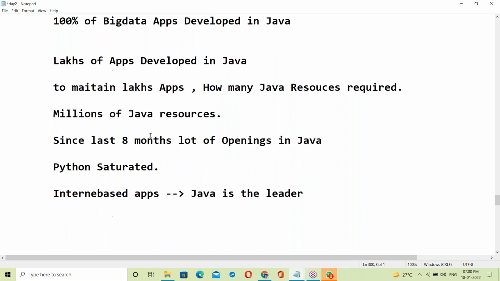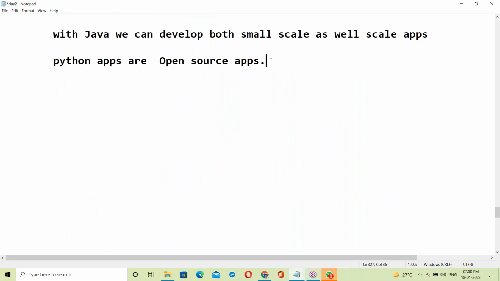Data science has its own language, the R language. Next, Python is there. Yes, why not? Java can also be used in data science. For big data, all the big data applications use Java, and in data science also we can use Java.